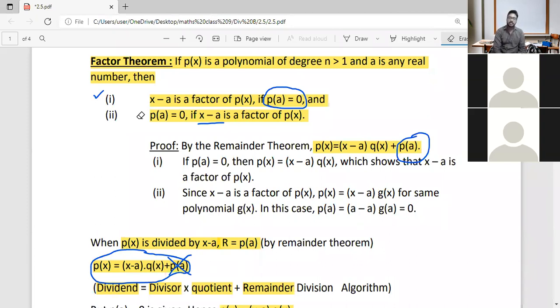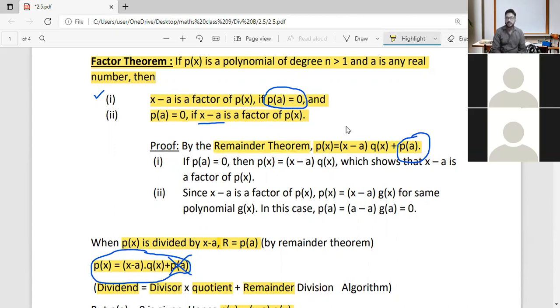And one more thing is that when you are asked in exam to prove factor theorem, see, here I have just shown you by remainder theorem. If it is asked in section D, then you should prove the remainder theorem. Don't just write by remainder theorem so and so.